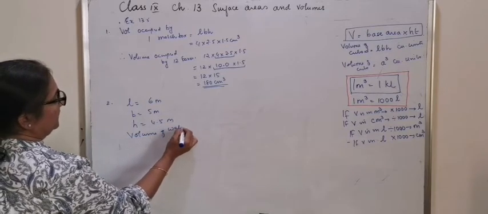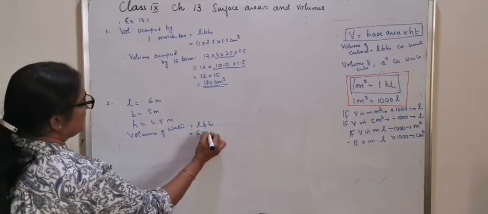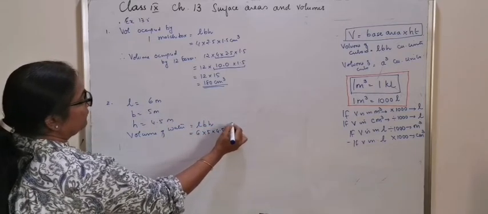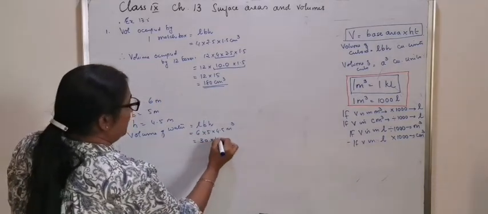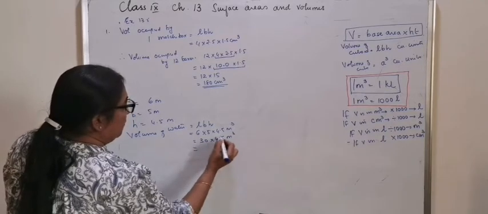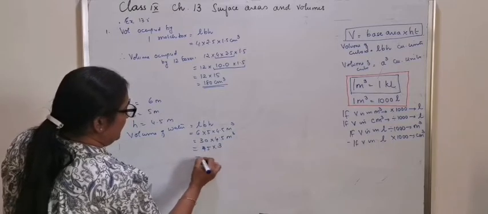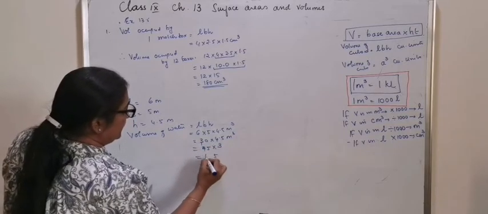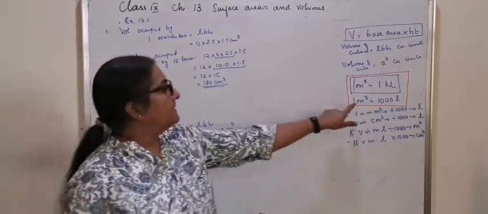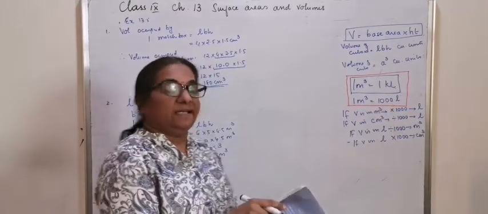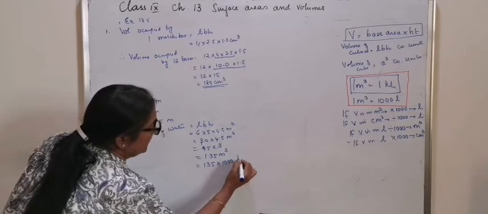Volume of water is equal to, tank is cuboidal, L into B into H, 6 into 5 into 4.5 meter cubed. It is 6 5s are 30 into 4.5 meter cubed, or 45 into 3. 5 3s are 15, 4 3s are 12. 135 meter cubed. Now, how to convert it? 1 meter cubed is equal to 1000 liters, which is equal to 135 into 1000 liters.